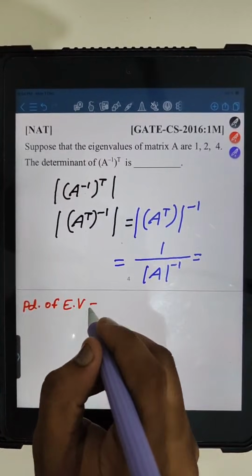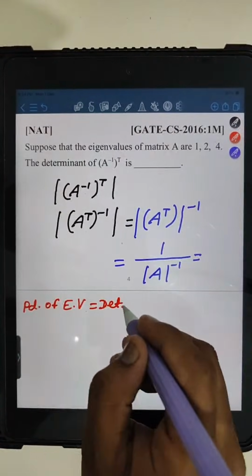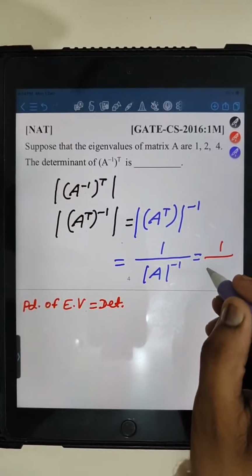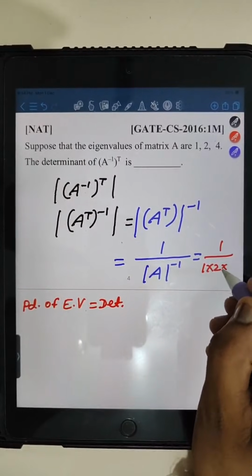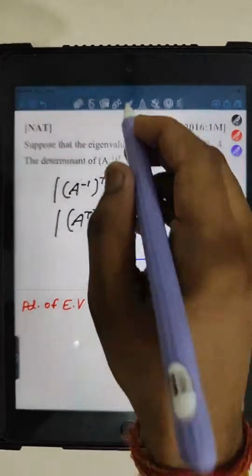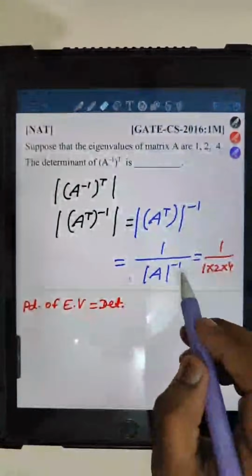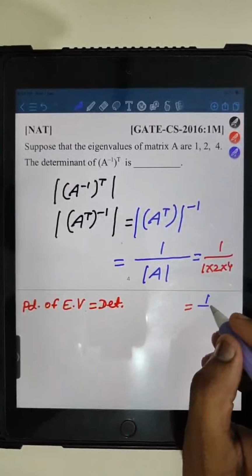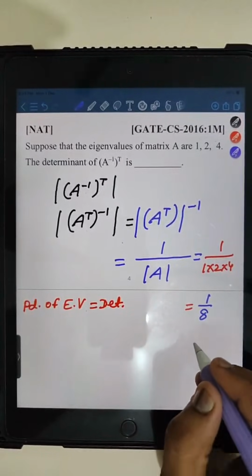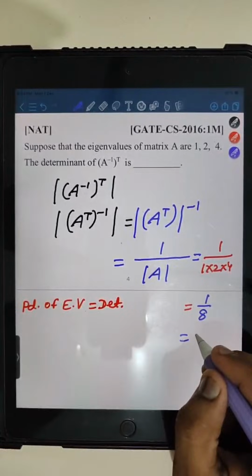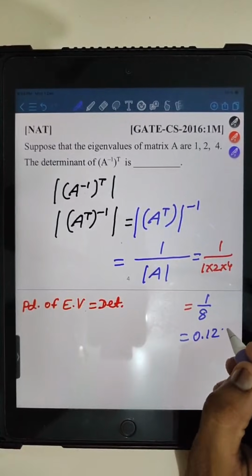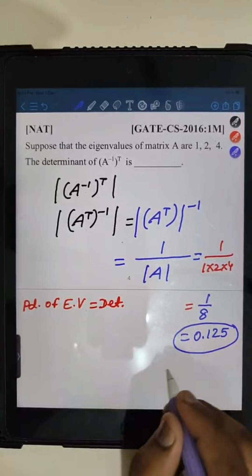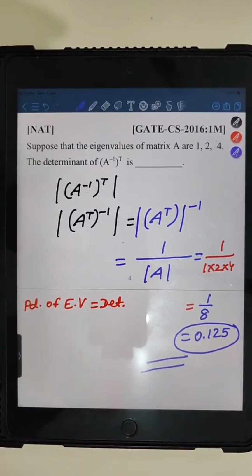So in place of the determinant, what will we write? The product of eigenvalues, which is equal to what? 1 upon 8, which is nothing but 0.125, right? So this is the correct answer.